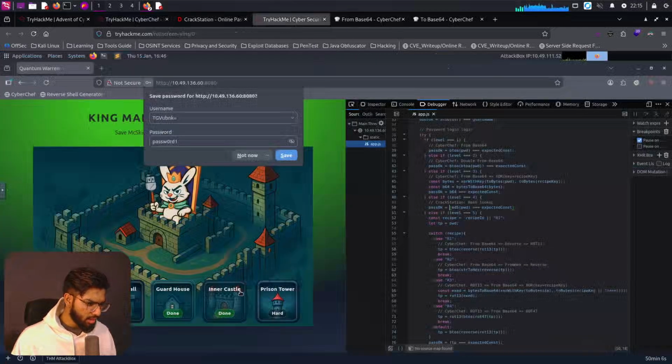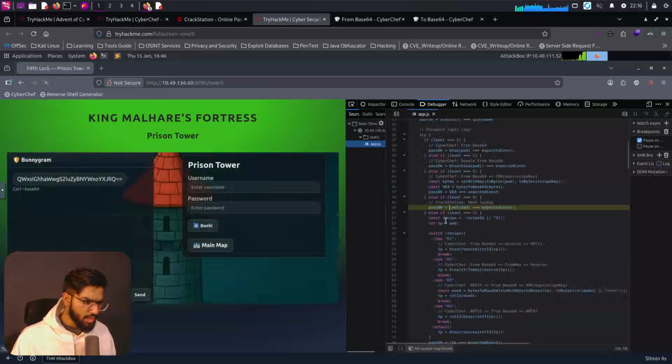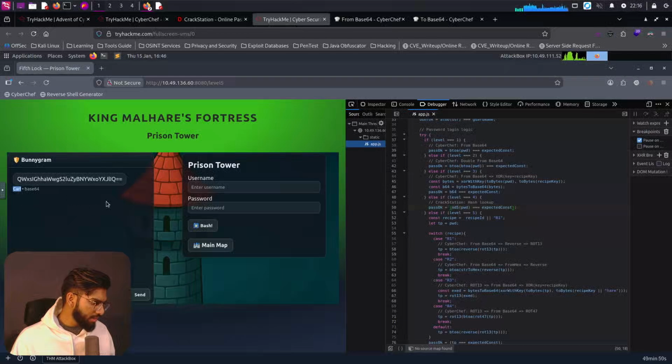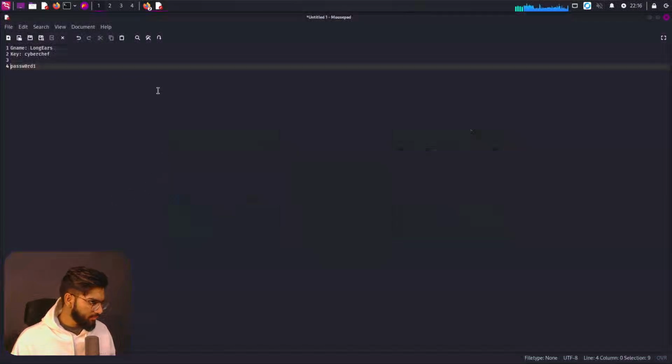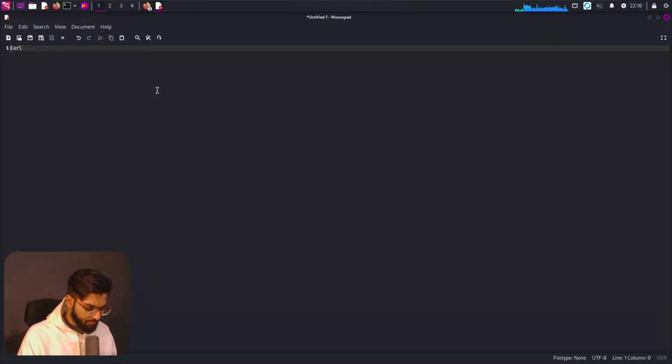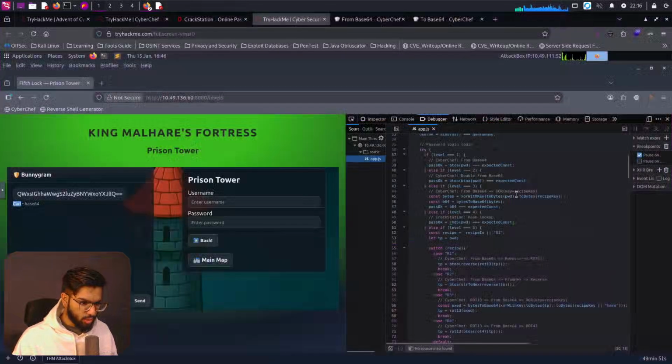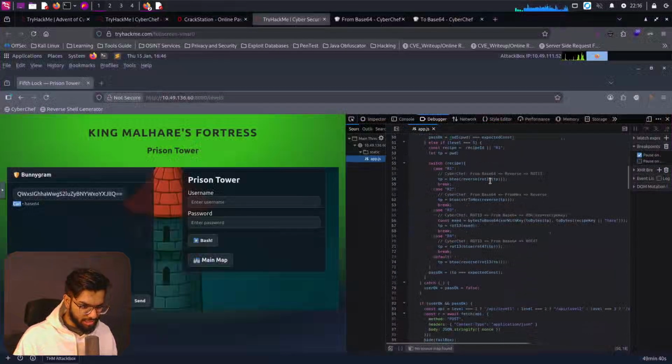So coming here to the last prisoner tower, which is rated hard, and the prisoner name is Carl. So the first thing is to take the guard name. I'll save the G name to be Carl. Okay, next what do we have? Let's go to the logic here and see what we have.